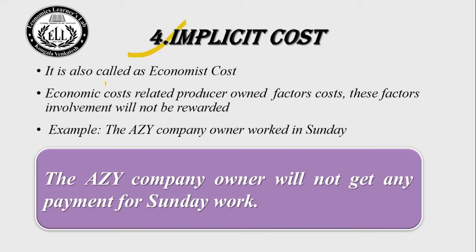Implicit cost. It is also called an economic cost. Economic cost relates to the producer's own factor cost. These factors' involvement will not be rewarded. It means the producer's own factors will not be rewarded in production activities. Such type of cost is called an implicit cost. Example, the AZY company owner worked on Sunday. The owner will not get any payment for Sunday work. It means when he works, he is not getting any payment. That type of cost is called an implicit cost. Let us go to the next slide.